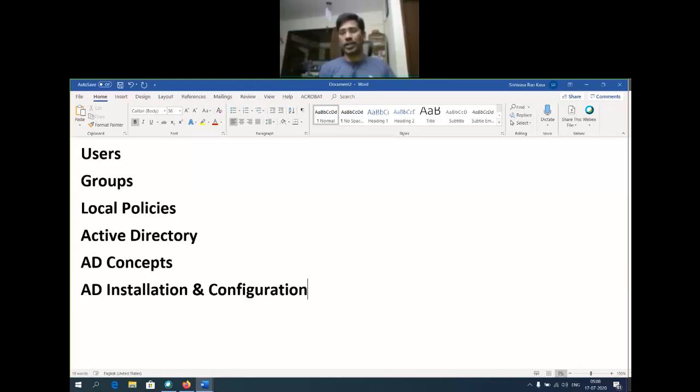Before going to that, we need to understand what users are, what groups are, what local policies are. Users, in the sense, in WhatsApp we created a group. What does that group mean? A certain number of members together, sharing communication within a common group. That we call a group. What is a user? A user is nothing but an identity for a particular person who is going to use that particular application.